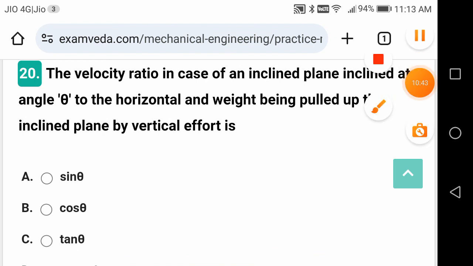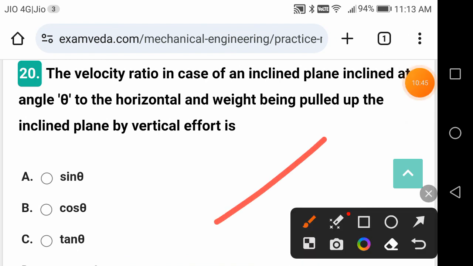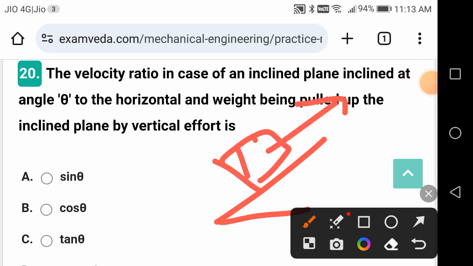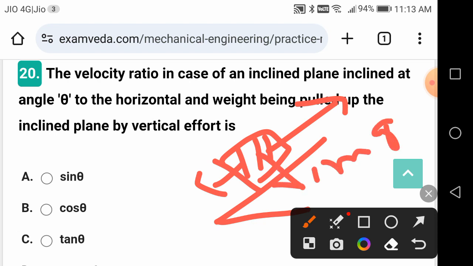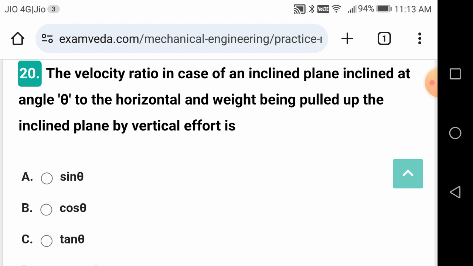So what is the situation here? The situation is something like this. Okay, it is pulled. This is the body. This is mg. This is theta. Sine theta.